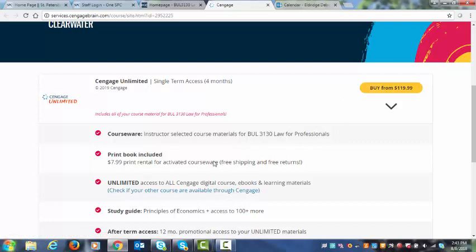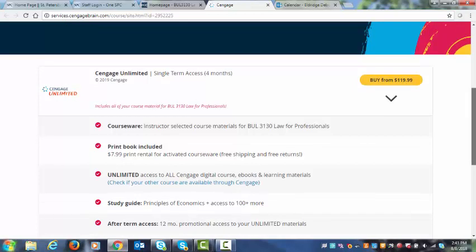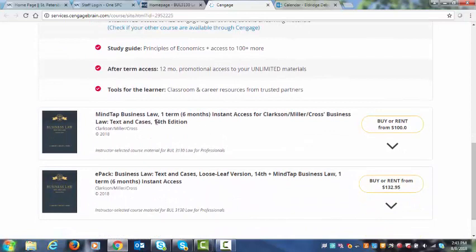But what it does is it takes you to a microsite that's connected directly to the textbook publisher, Cengage. And you'll see there are options here. There are ways for you to purchase different options. One is a $120 basically unlimited access to all of Cengage products for a year, for a school year, and that gives you access to any products they may have. And if you're going to be taking additional classes, that's a great way to go. Or you can click one of these options, MindTap, which gives you access to the ebook and to the Cengage materials instantly.